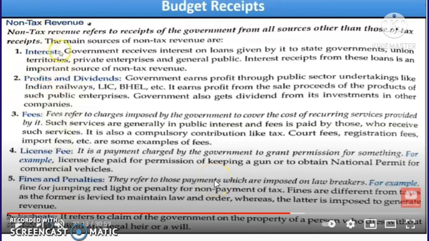If such a property falls under the government, it may be undertaken by the government, since the property has no owner. So the income from such property belongs to the government.